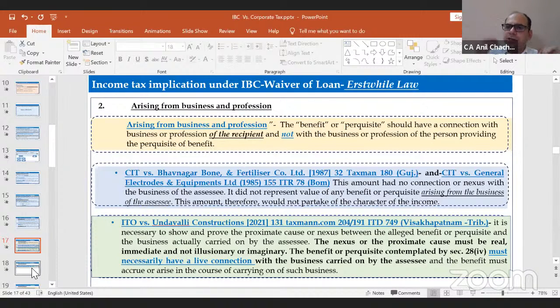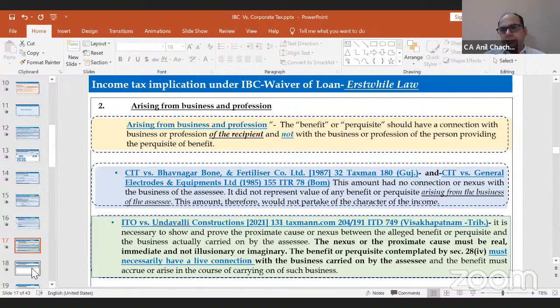That means if you have taken a loan from the Punjab National Bank, the benefit or perquisite is not from the point of view of PNB. It should be with respect to my company or to myself as well, whether or not I am into the dealing of loans. If I am in the manufacturing sector and I have taken a loan from PNB, the question would be whether the loan taken by me or by my company from PNB is arising from the business or profession or not. That is the key term which has to be followed under section 28.4.